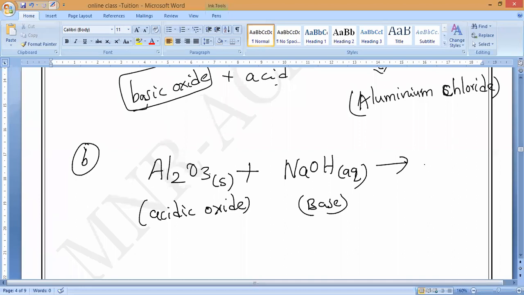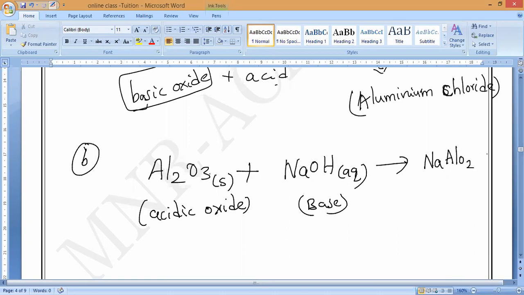Wrong. Salt. Anybody? Aluminium hydroxide? Wrong. Very, very important this one. I have told you, sodium zincate, potassium aluminate. Have you remembered? Sodium zincate, Na2ZnO2. So here it will form sodium aluminate. What is that? Sodium aluminate.